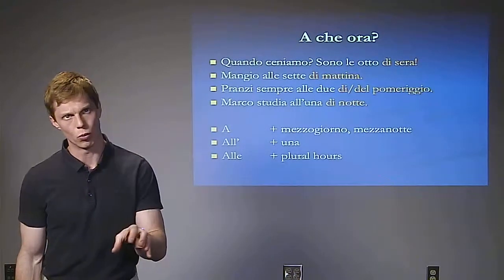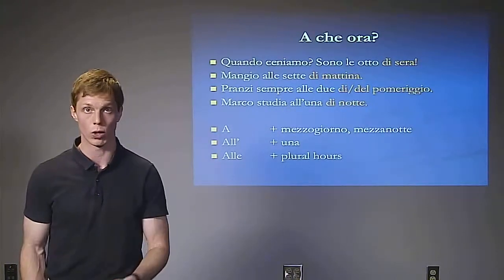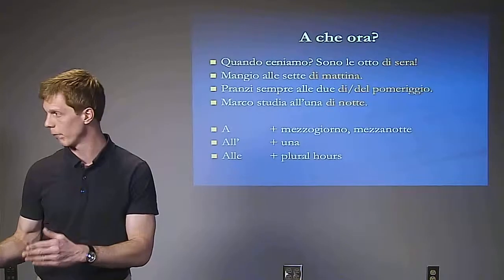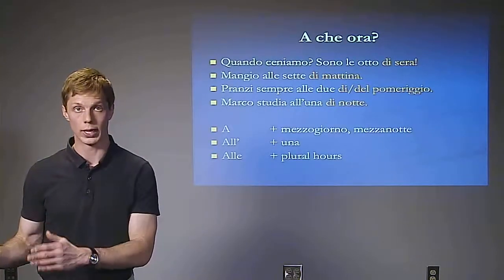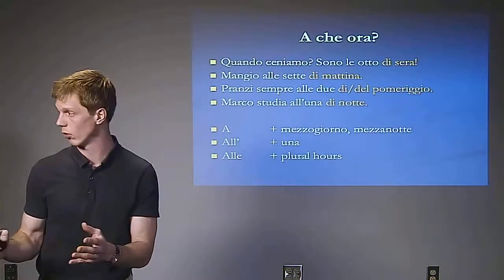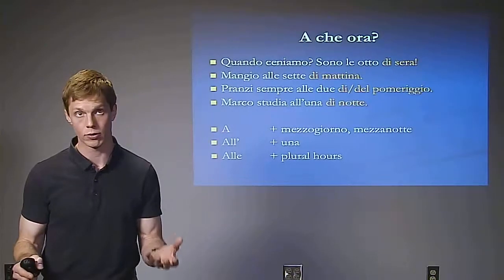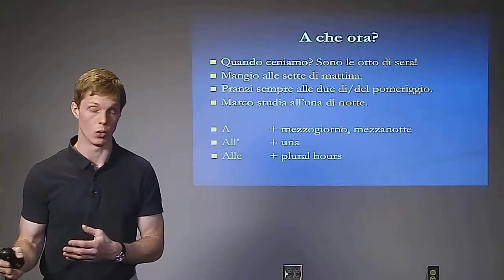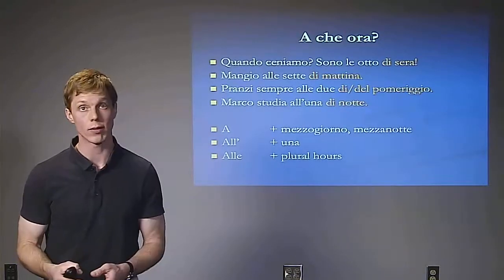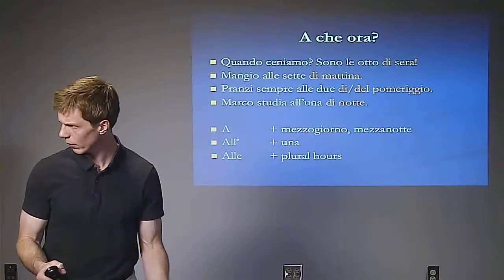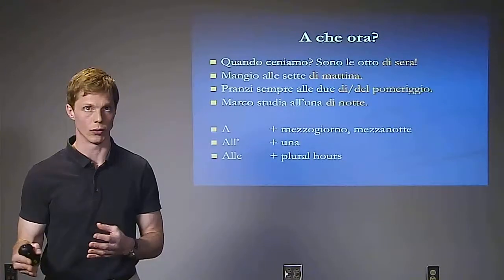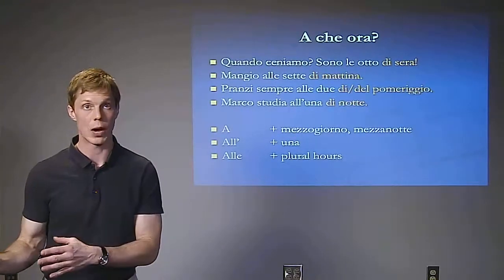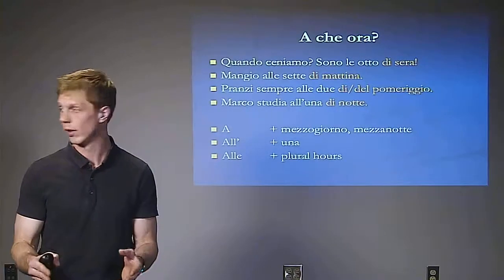So to indicate whether it's morning or evening, you're seeing this as well in these examples. Di sera, evening. Di mattina, morning. Di or del pomeriggio, afternoon. So the next example is pranzi sempre alle 2 di pomeriggio, or del pomeriggio. You always have lunch at 2 in the afternoon. Marco studia all'1 di notte. Marco studies at 1. Di notte means at night. This could be wee hours in the morning or very late at night.